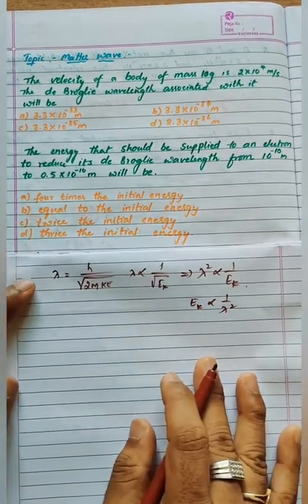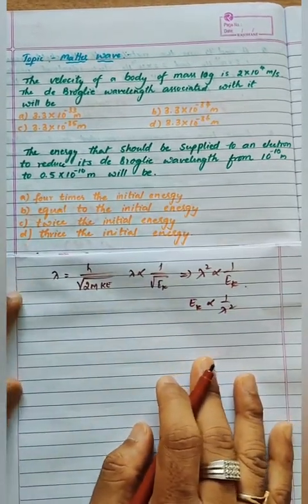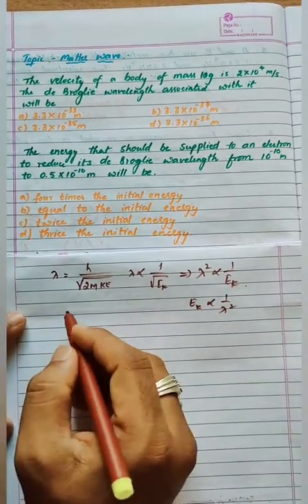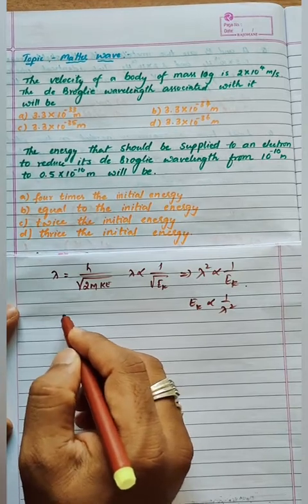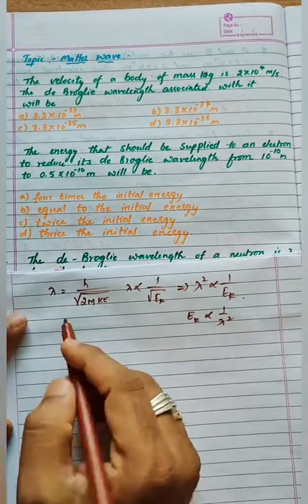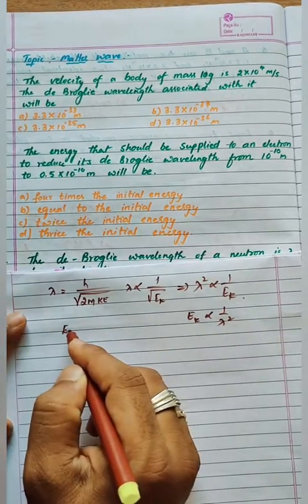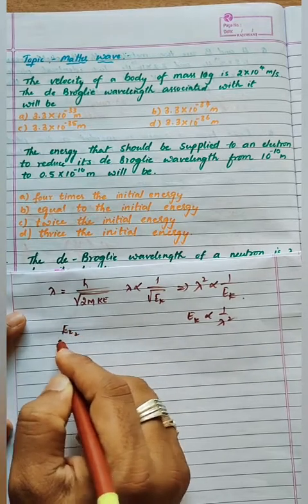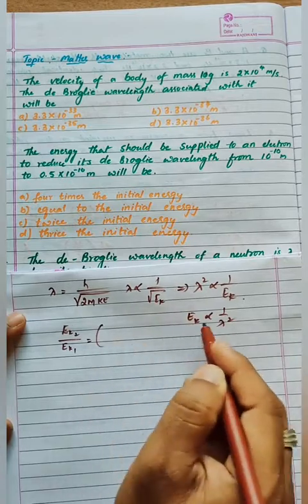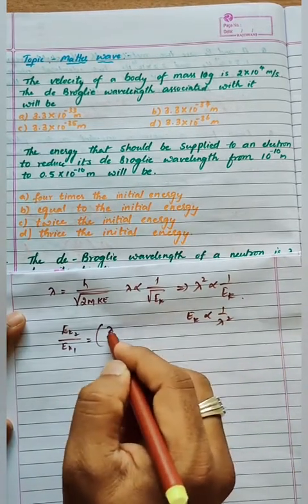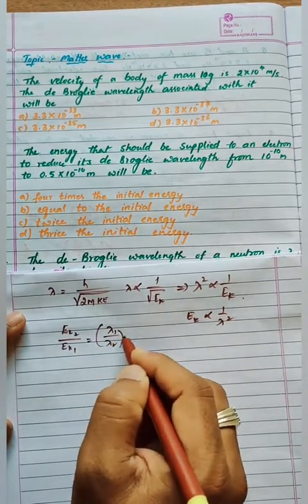Okay, so now I want the two K's, kinetic energy 1 and kinetic energy 2. So kinetic energy 2 by kinetic energy 1 is equal to, since it is inversely proportional, I should write lambda 1 by lambda 2 whole square.